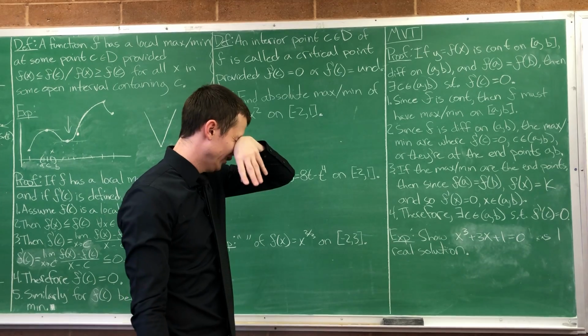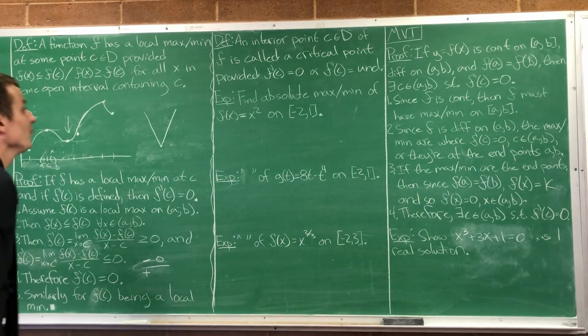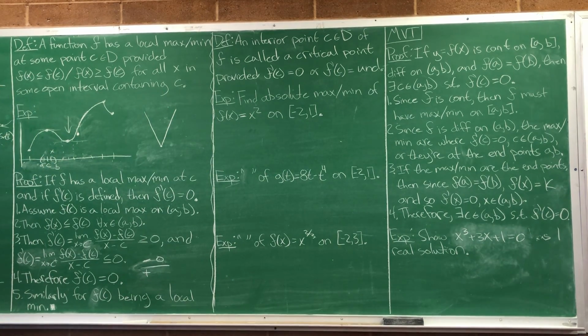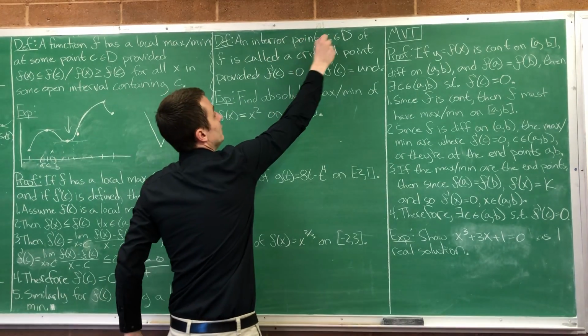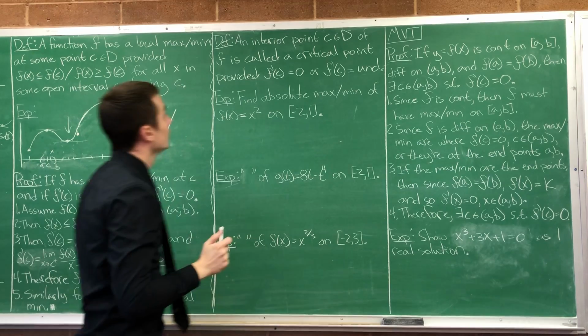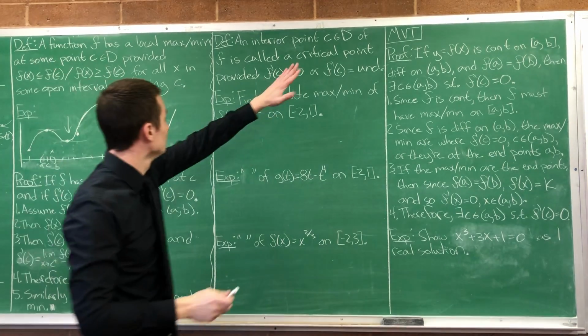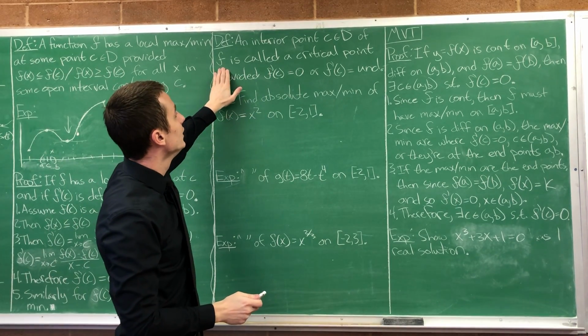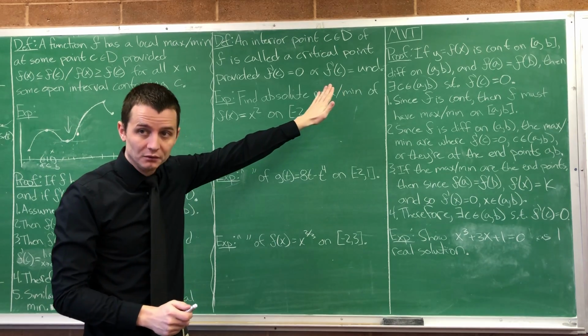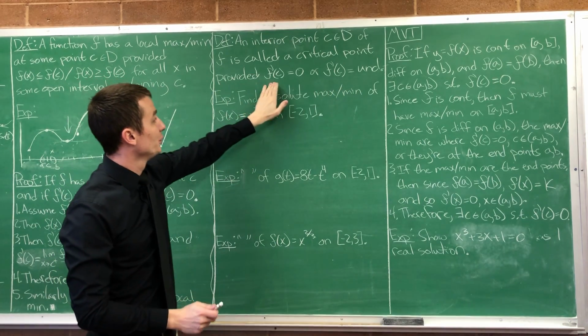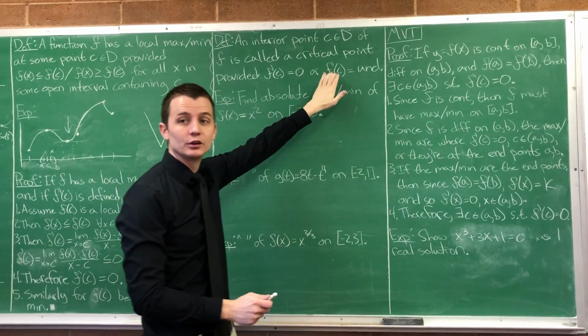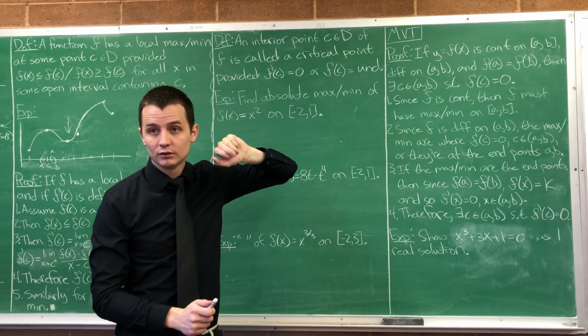Okay. An interior point. An interior point C inside of D, some domain D of F, is called a critical point if the derivative is 0 at that point or the derivative is undefined at that point.